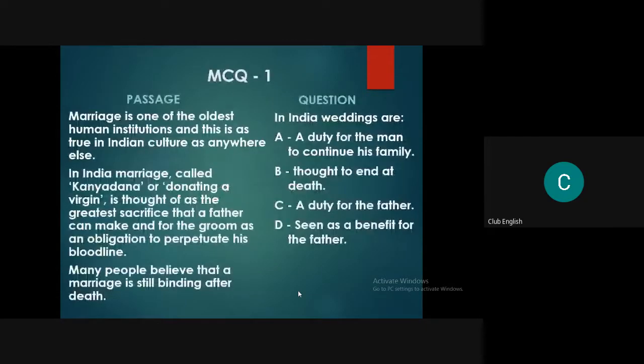So then multiple choice questions will come. And this is the first MCQ which we have recently done. We'll be going through this. Marriage is one of the oldest human institutions. Then further, here are the answers and here are the tips for the answer, like obligation means duty, perpetuate means to continue, all these things.